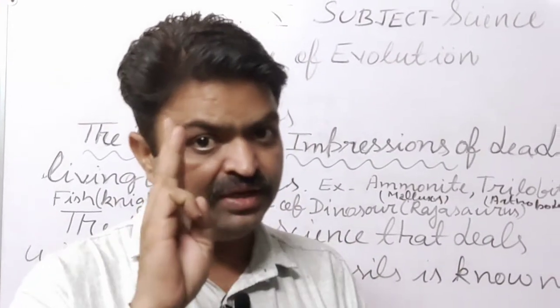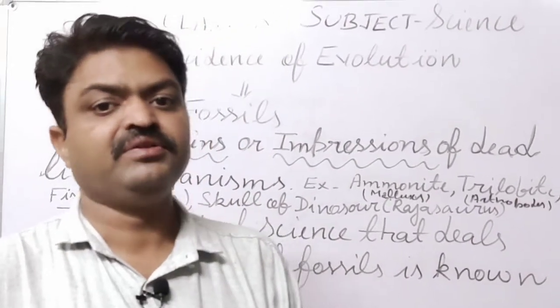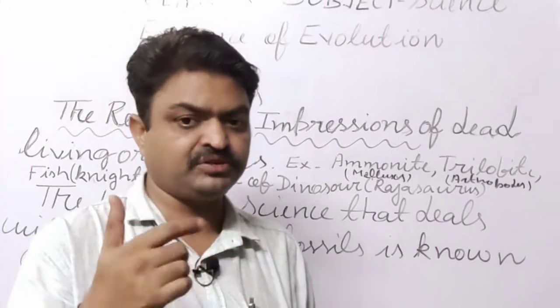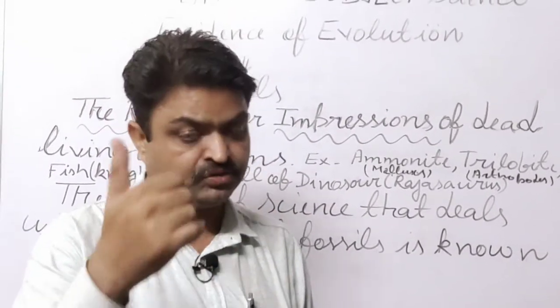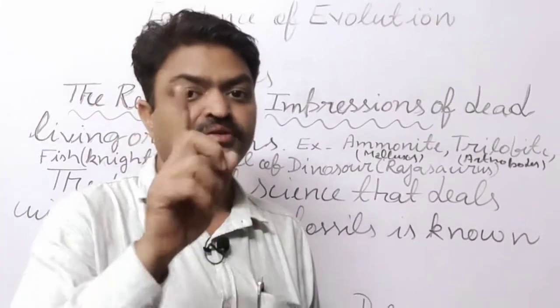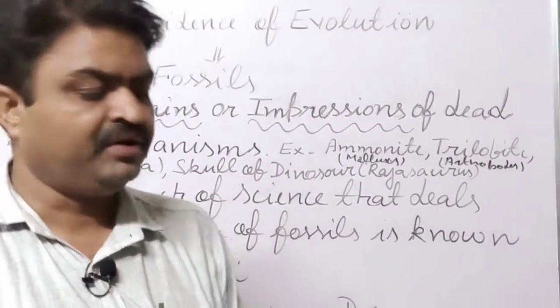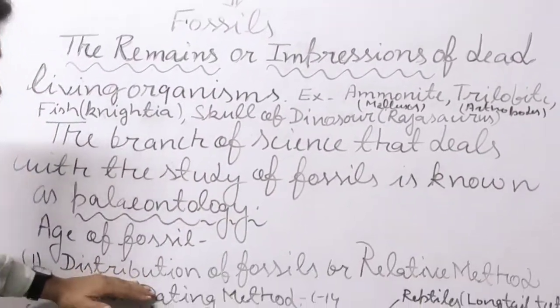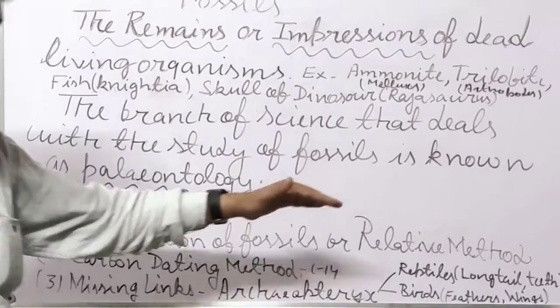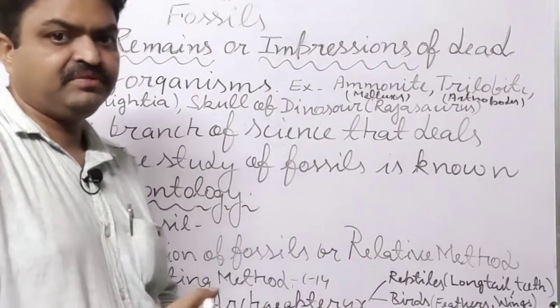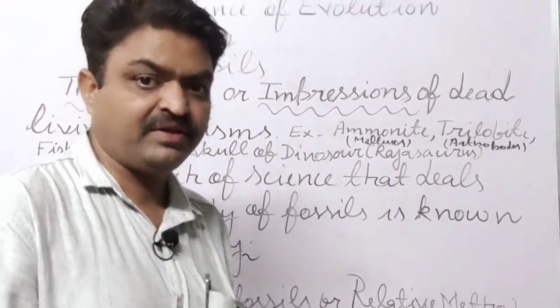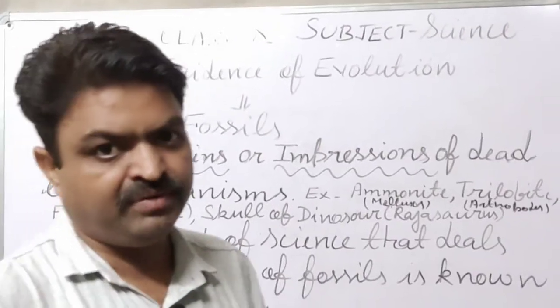So there are three techniques from which we can know the age of the fossil, or also know about the gradual development of living organisms. First is the distribution of fossils, or the relative method, in which the earth crust is dug by scientists.